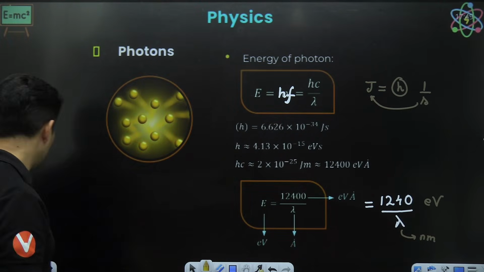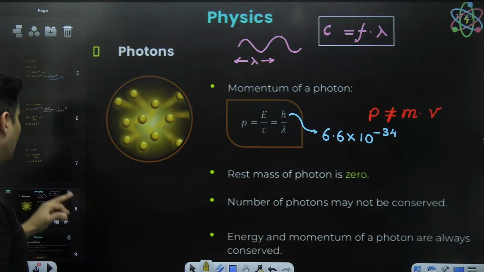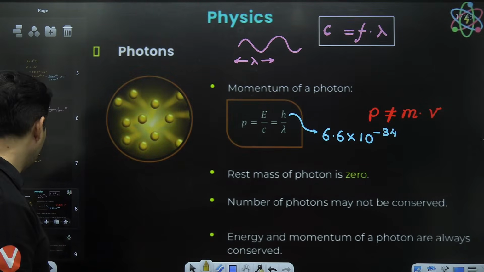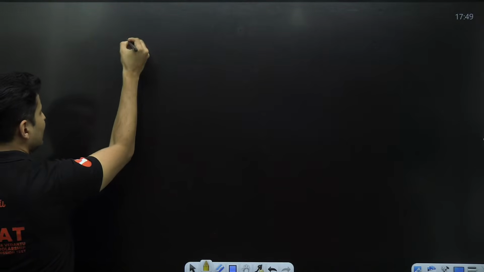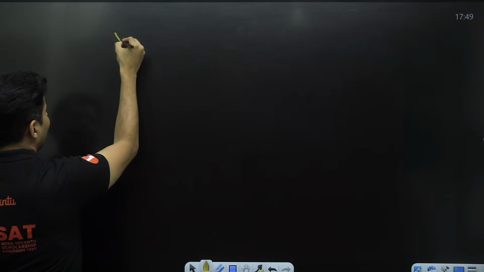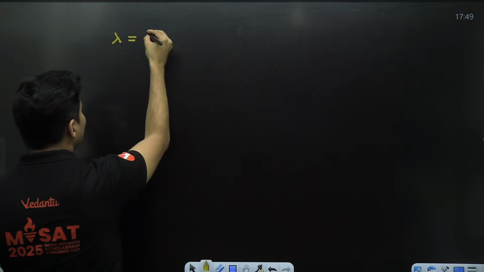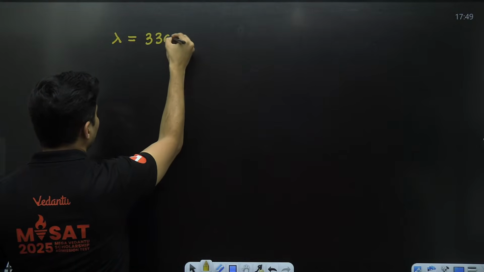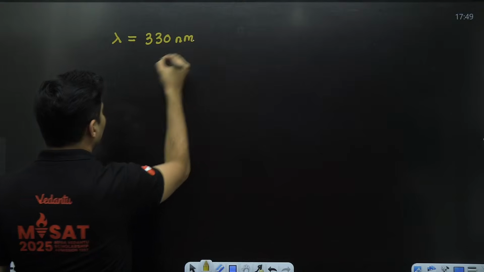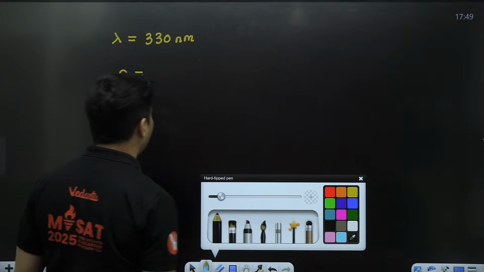Clear? Very straightforward. Okay. Sir, you also said about momentum, na sir? You also said about momentum. Can you help me with the momentum calculation? Yes, why not? I will help you with the momentum calculation. Imagine it is given to me that, let's say, the wavelength of a photon is 330 nanometer. Can we find the momentum of that photon? The answer is yes. Let's try it out.